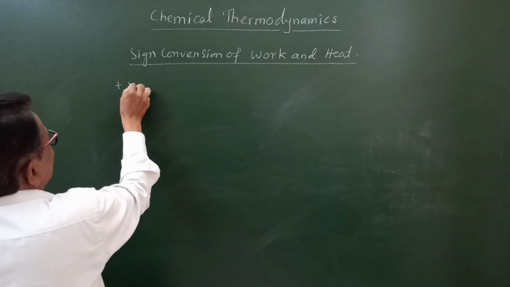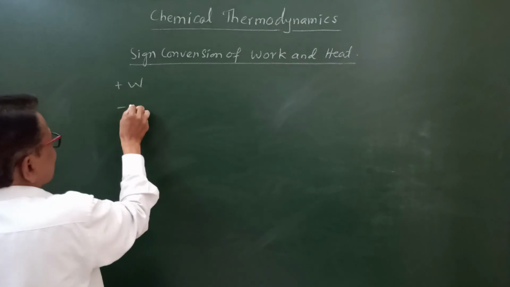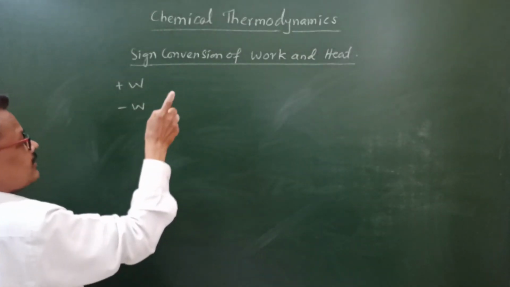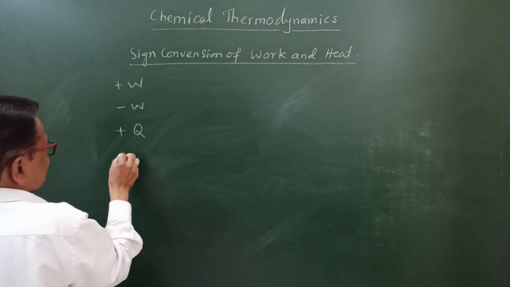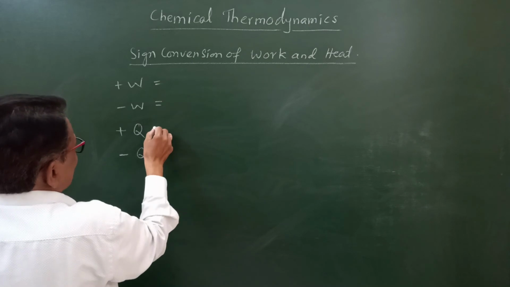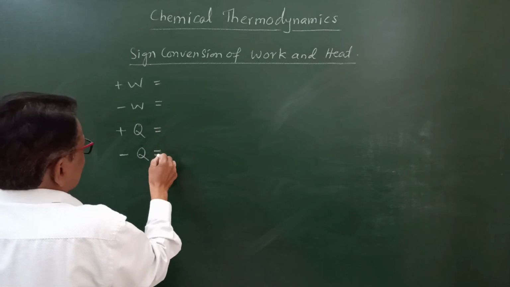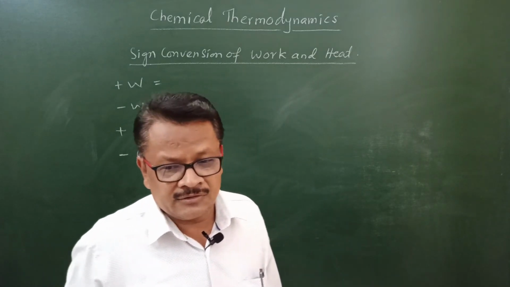We know that work W may be positive, it may be negative. Then heat, its notation is Q, it may be positive, it may be negative. What is the meaning of W positive, W negative, Q positive, Q negative? So these are the sign conventions.